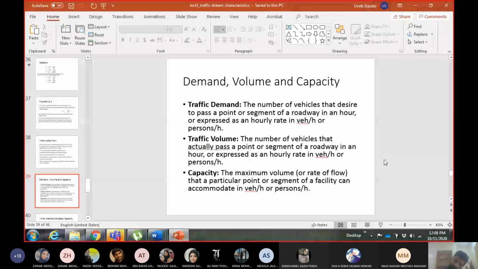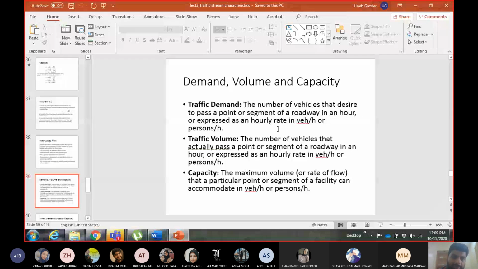So what is demand? A traffic demand is the number of vehicles that desire or want to pass a point or segment of the highway in 1 hour. Or it may be for less than 1 hour, but we have expressed it as an hourly rate, like we discussed the rate of flow. So demand can be a volume in 1 hour or it can be an hourly rate, a flow rate.